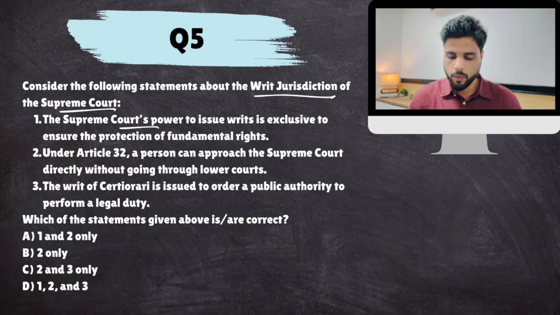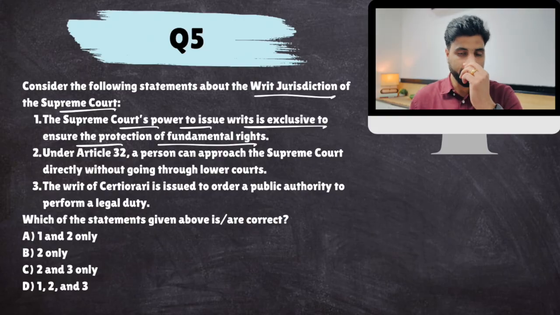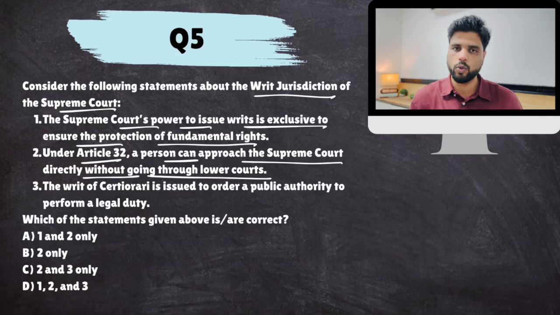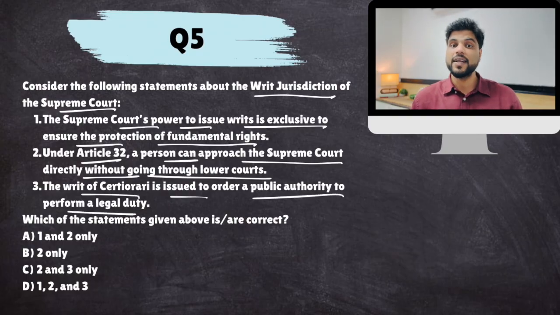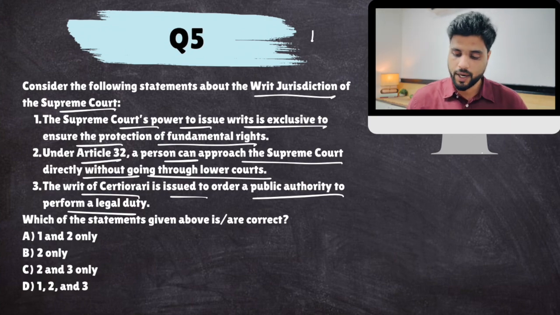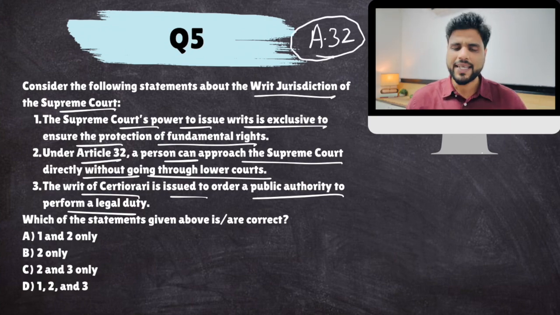Okay. The Supreme Court's power to issue writs is exclusive to ensure the protection of fundamental rights. Under Article 32, a person can approach the Supreme Court directly without going through lower courts. The writ of certiorari is issued to order a public authority to perform a legal duty. Now, as far as the writ jurisdiction of Supreme Court is concerned, that power comes from Article 32, which says that if a person's fundamental rights are violated, they can directly approach the Supreme Court.